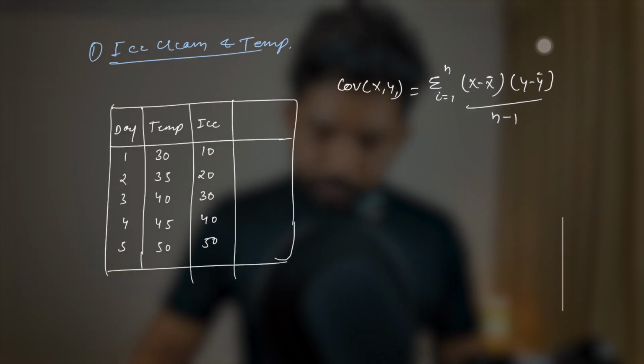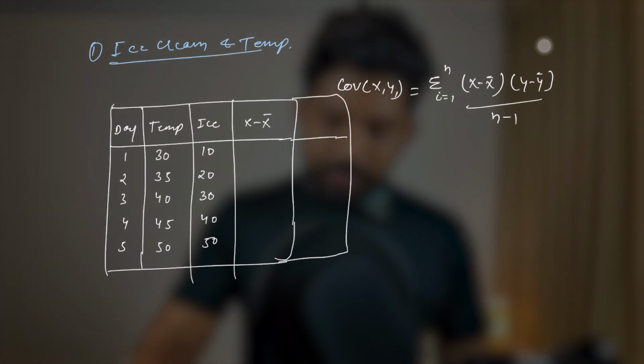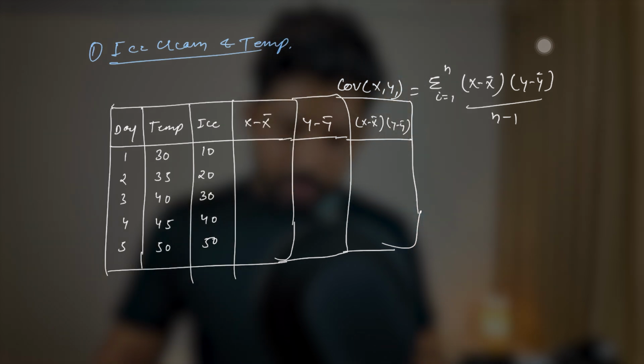So here we will find the deviation of variable A, the deviation of variable B, and then the product.